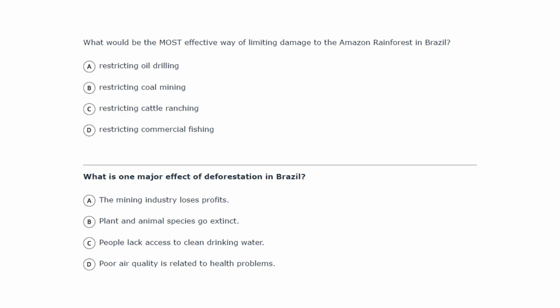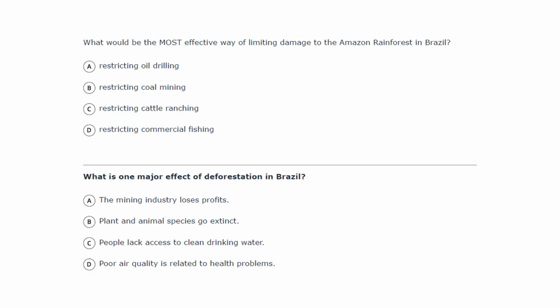Oh, wow. Okay, all right. It's talking about Amazon rainforest, right? So we talked about it just now. A, restricting oil drilling is not correct. Restricting coal mining wouldn't be correct. Restricting cattle ranching would be the correct answer. Making sure that people don't cattle ranch as much is going to, of course, increase the preservation and, of course, restoring of Amazon rainforest that's already destroyed.